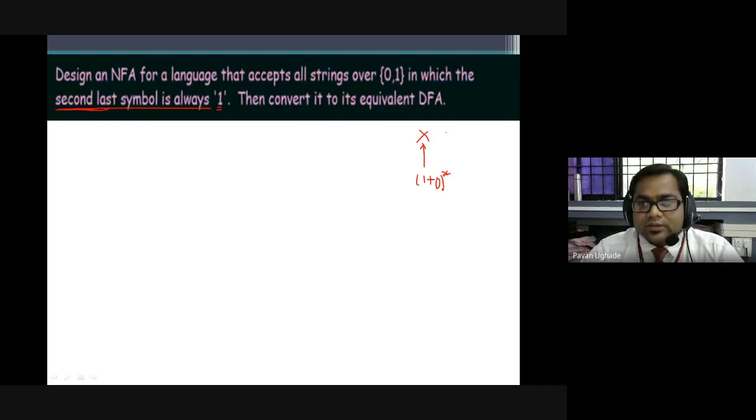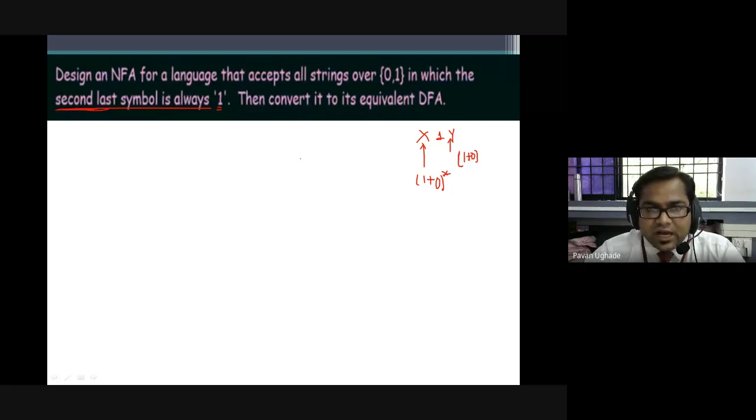If this is my last symbol, then the last but one is here. What I'll be doing is, it should be 1. I'll make this a 1. I'm not interested in what is prior to this. It may be anything, but after that there should be only one symbol. Let me write it y. Only one symbol, which is either 0 or 1. Second last should be 1. We are not interested in the first.